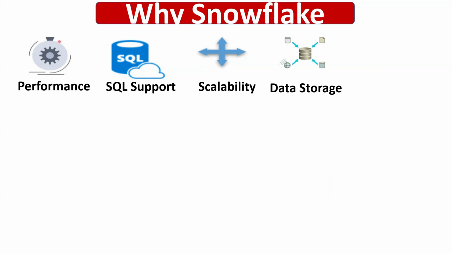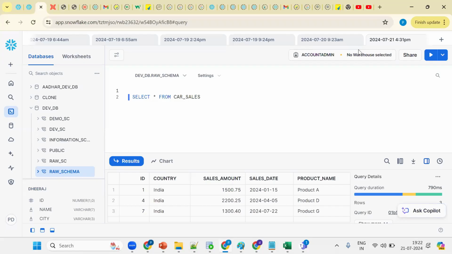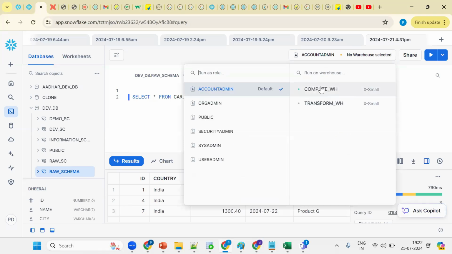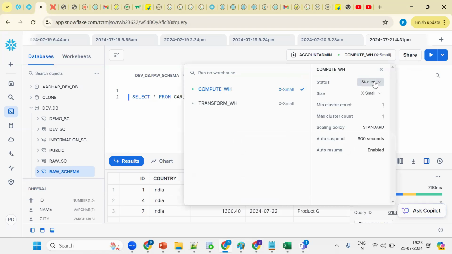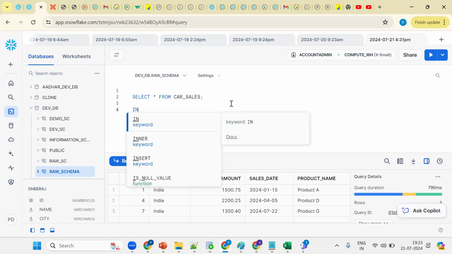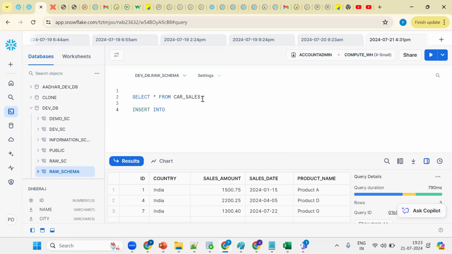Okay, let me go back and try to show it in one second. For your question, I'm trying to answer. See here, this is the warehouse. It's a virtual warehouse, a compute warehouse, a transfer warehouse. As of now, I have two warehouses, a compute warehouse and a transfer warehouse. See, I make it suspend. For understanding purposes, let me insert one record. So insert into car sales, suppose ID.